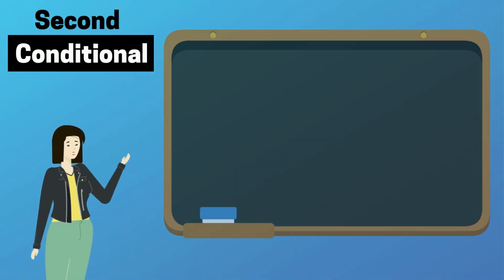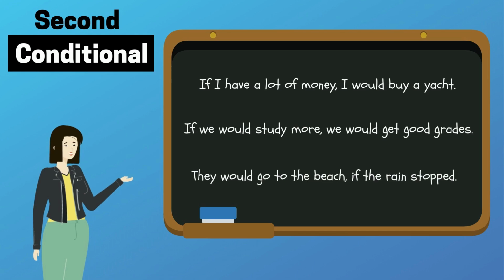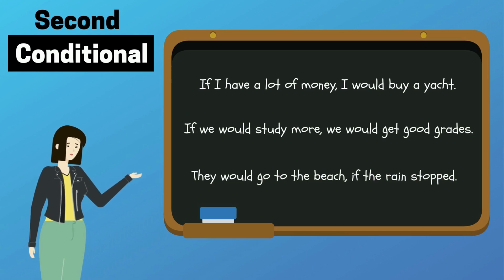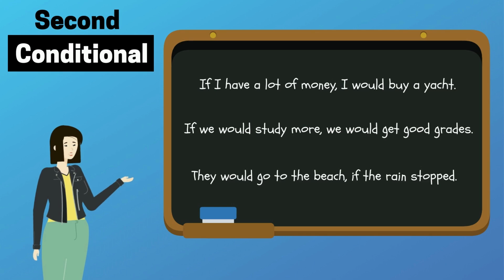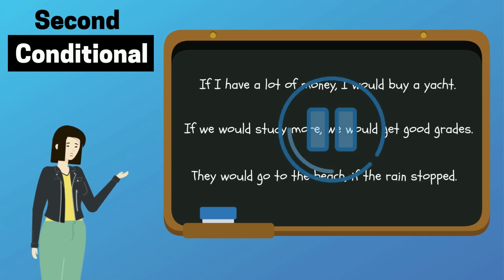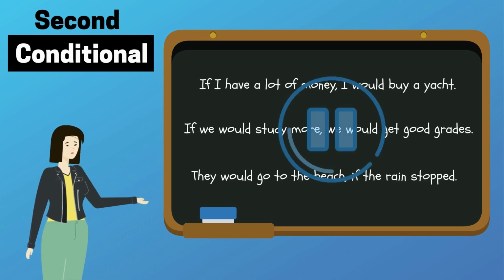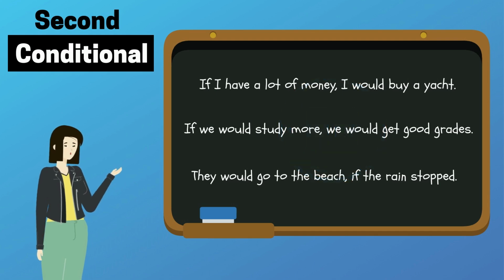Look at these second conditional sentences. In each sentence, there is a mistake. Find the mistake and correct the sentence. Pause the video to give yourself time to write the correct sentences. Then, return to the video to check your answers.